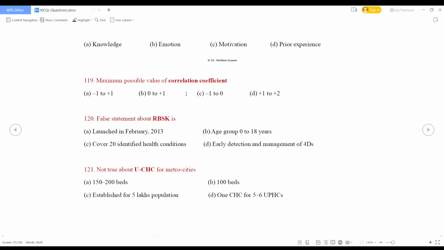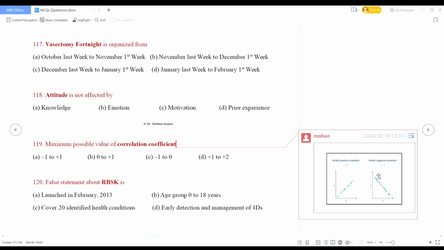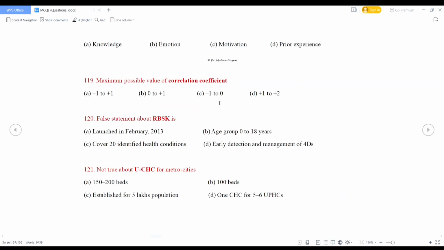Maximum possible value of correlation coefficient: -1 to +1, 0 to +1, -1 to 0, or +1 to +2. So the right answer is -1 to +1. See the picture. For perfect positive correlation, the value is +1, and for perfect negative correlation, the value is -1.